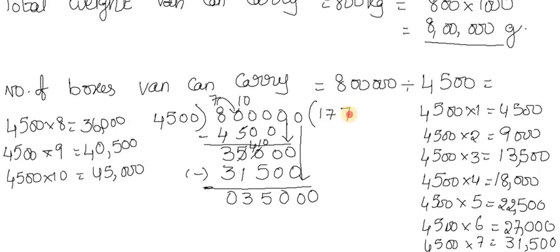Again 7 times. 0 0, 10 minus 5 is 5, 4 minus 1 is 3, 3,500. So how many boxes can the van carry? 177 boxes.